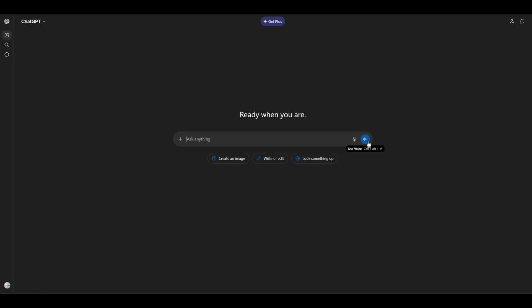From this point on, you can choose to speak to ChatGPT using your own voice, or continue typing if that feels more comfortable. Either way works, and you can move between speaking and typing whenever it makes sense for you.